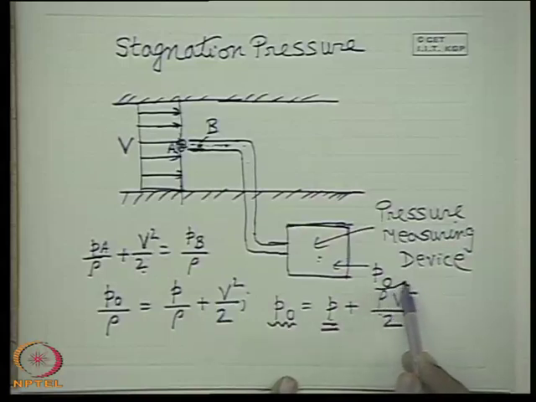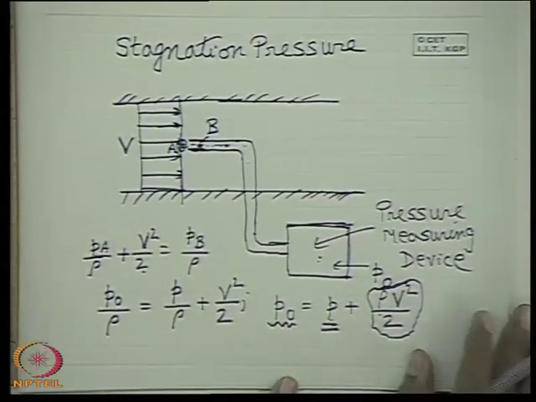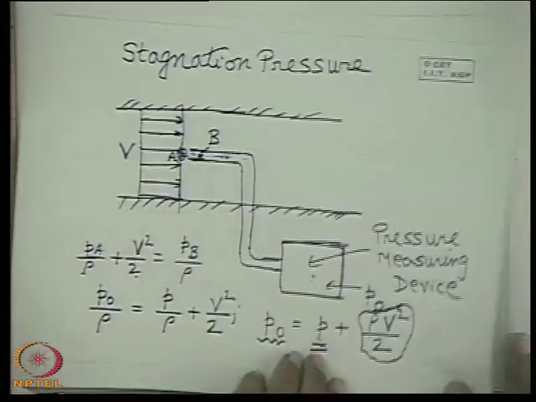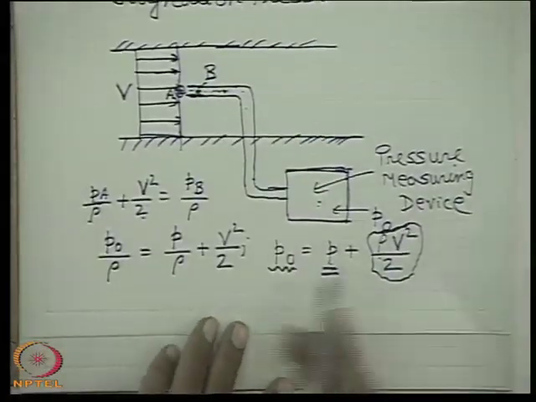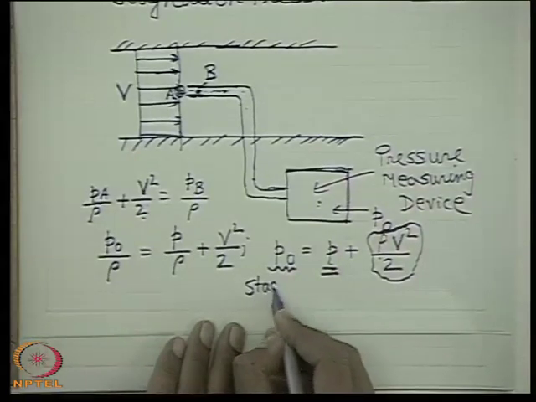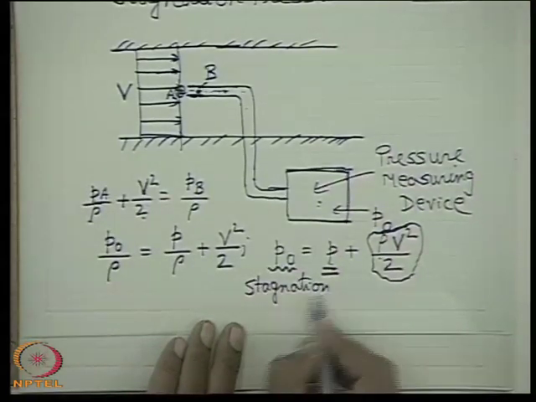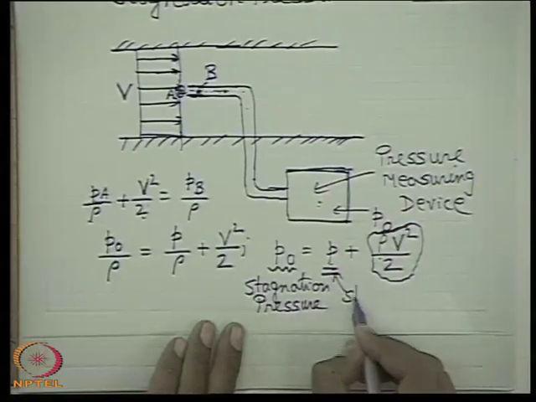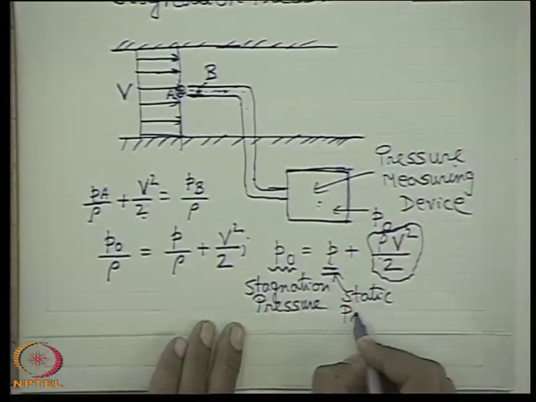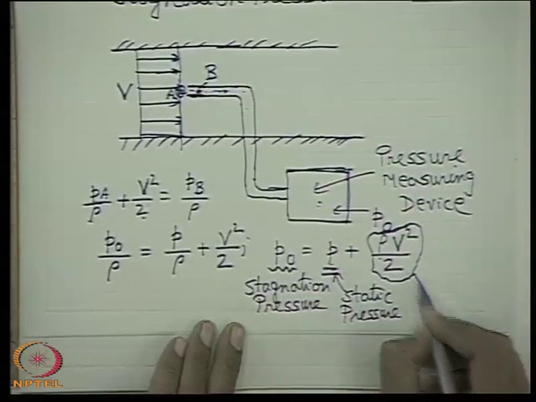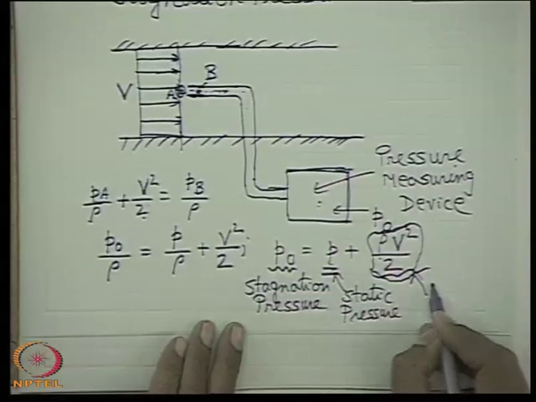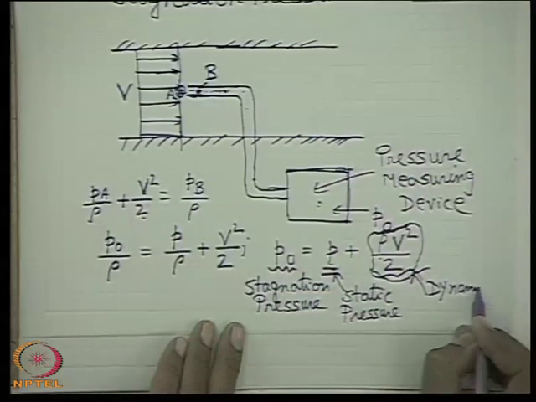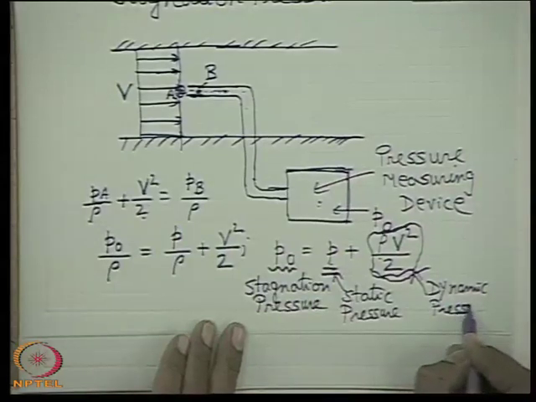So, this is a pressure unit. This is the corresponding equivalent pressure head corresponding to the velocity head V square by 2. This pressure P0, by definition, is known as stagnation pressure, and this is known as static pressure, as you know. This part, rho V square by 2, is known as dynamic pressure. That means this is the pressure which is created because of dynamics.